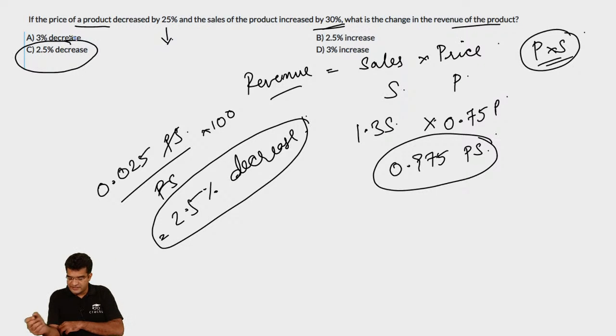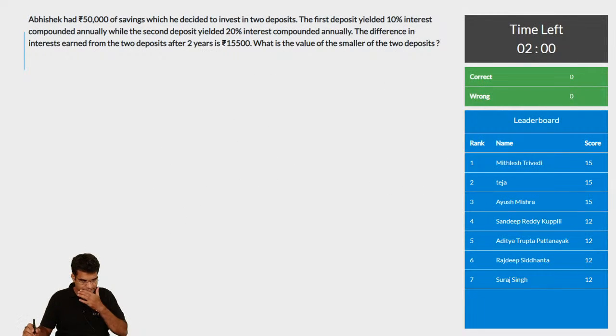Let us look at the next question. This also is an interesting question. This is not a very difficult question, but I think this involves some calculations. So I think not many people will get it correct, but I will be very happy if say 20 to 25 people get this question correct.